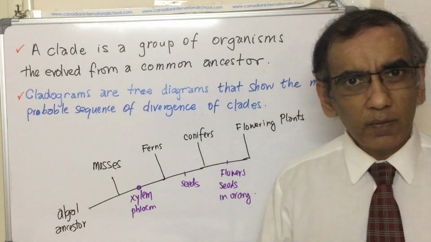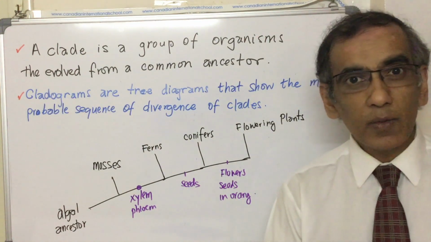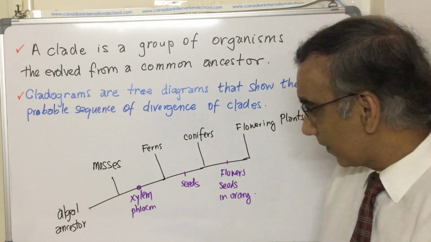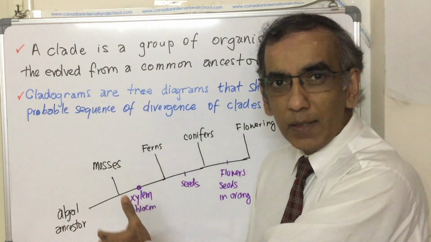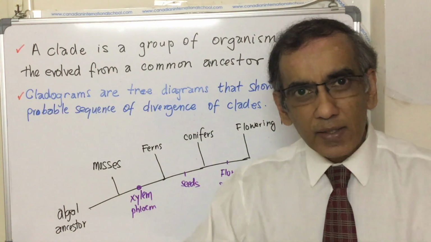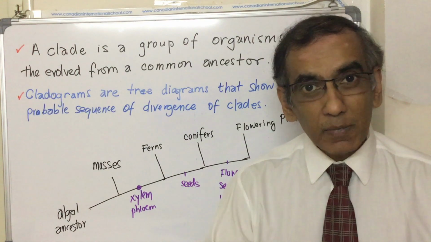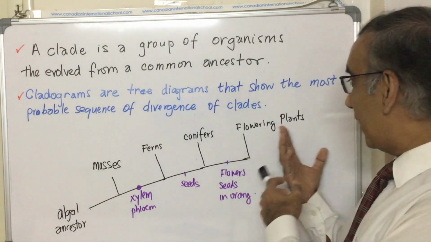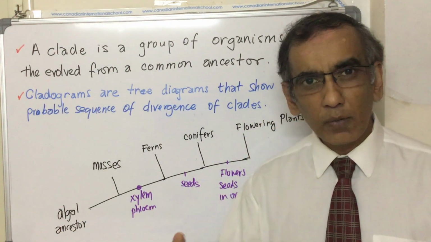So what's the big deal with all that, you might ask? We've got the mosses that we studied, we've got the ferns that we studied, we've got the conifers that we've studied, and we've got the flowering plants. The fossil record will show that mosses were around a long time ago. When life first emerged out of the oceans, the first plants to colonize the banks of land were the mosses. Then, in time, ferns began to appear on the fossil record, and then conifers, and finally the fabulous flowering plants that are so ubiquitous and we find all around us today.